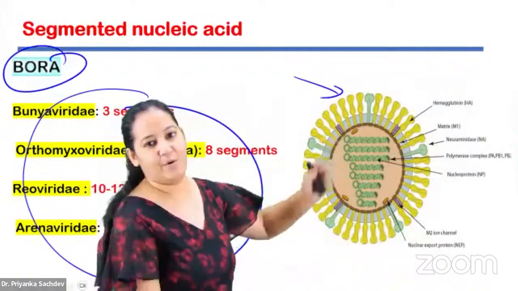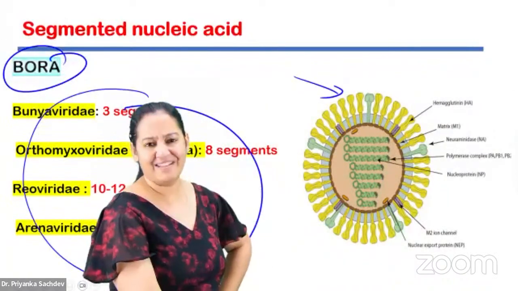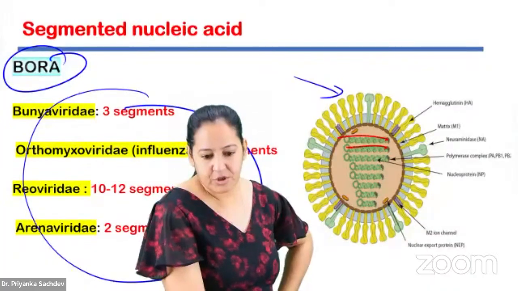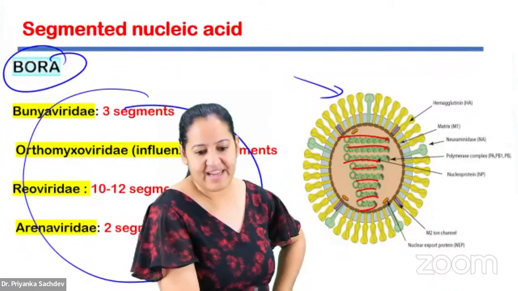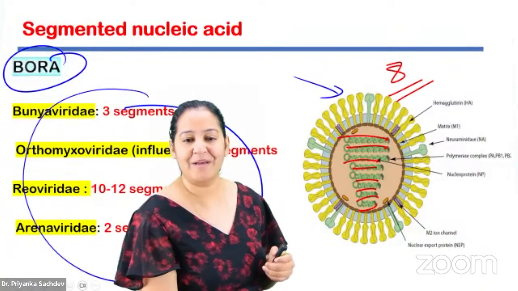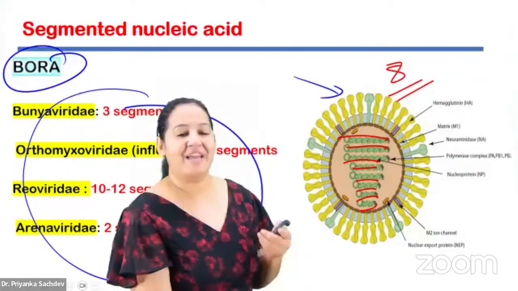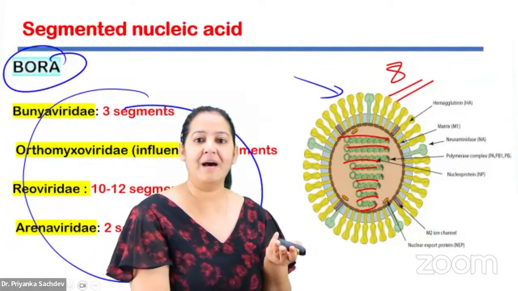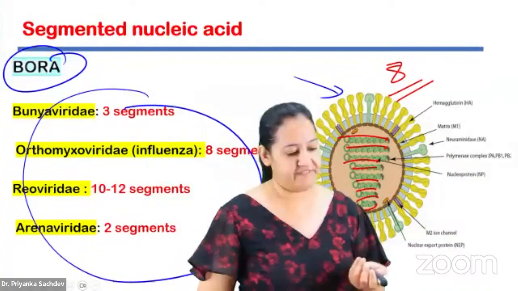Tell me, identify the virus. Spotter: identify the virus. Count the number of pieces the RNA is having. I can count 1, 2, 3, 4, 5, 6, 7, 8. RNA is in 8 pieces. So of course, the answer is orthomyxo. It's the influenza virus. If RNA is in 3 pieces, I will say Bunia. If RNA is in 10 pieces, I will say Rio. Likewise, you can get the question.